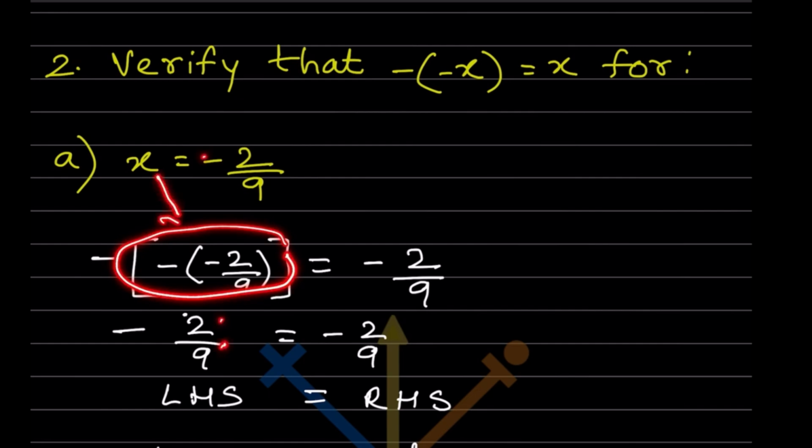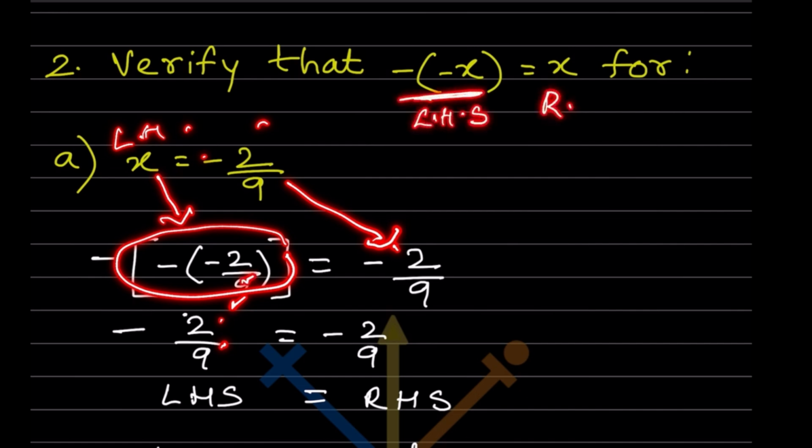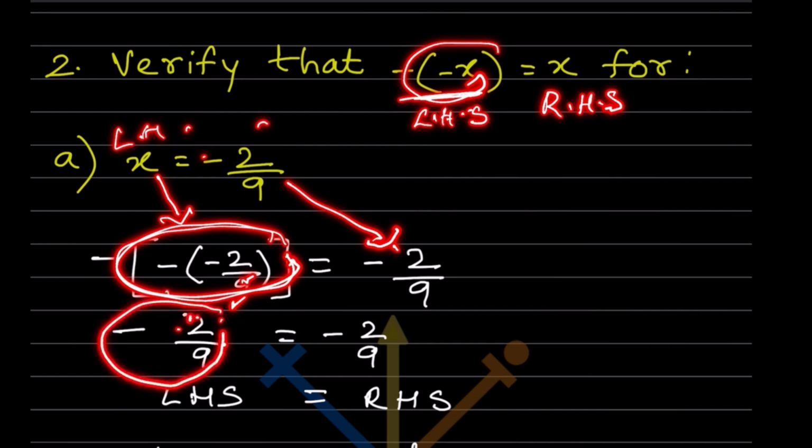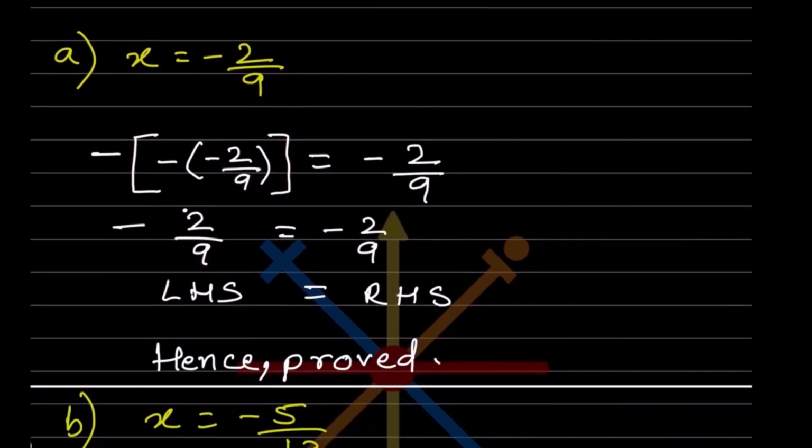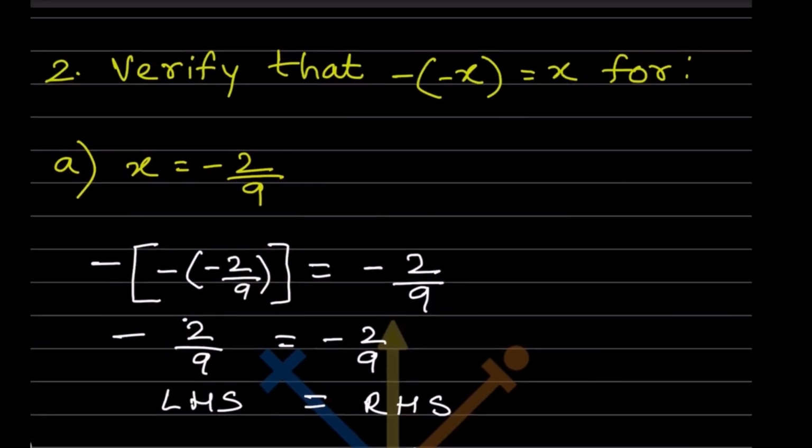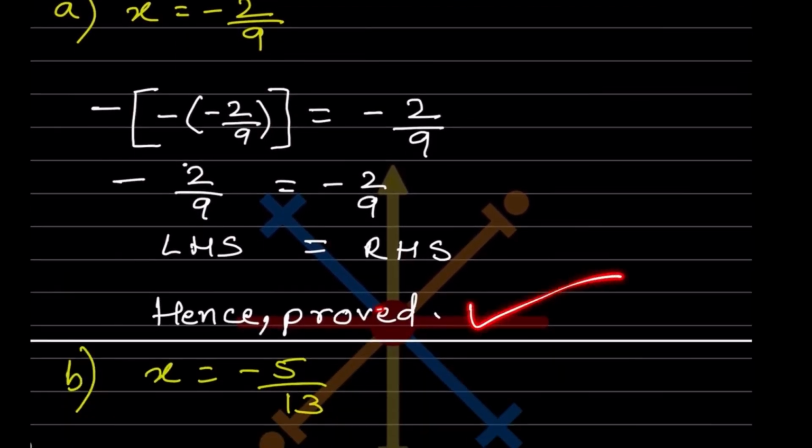So for this x you have taken this part, and this is the left hand side and this is the right hand side. So for this one we have taken this one, so this is the left hand side and this is the right hand side. Hope this is clear to you. So this part we have done it here. So what we are going to get here, this is going to be minus, when you solve this one, minus and minus minus becomes plus, plus minus is going to be minus 2 by 9, and this part you are going to write here minus 2 by 9. So what we can say, LHS is equal to RHS. So this said verify means we can say hence prove.